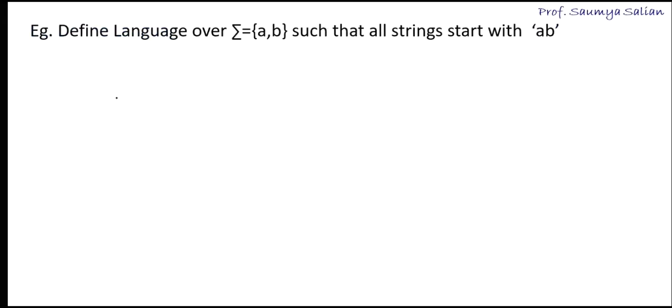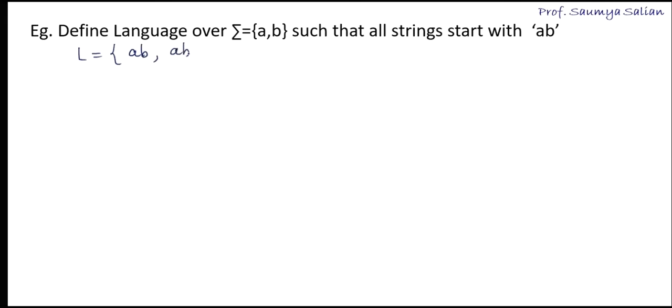Let's take a few more examples. Define a language over the alphabet set A, B such that all strings start with AB. So in my language I'll have all the strings that start with AB. Here I can have AB, which is the smallest string in the language.